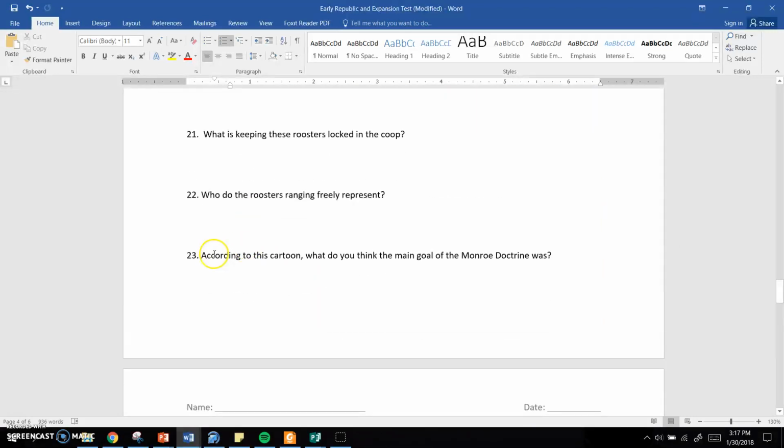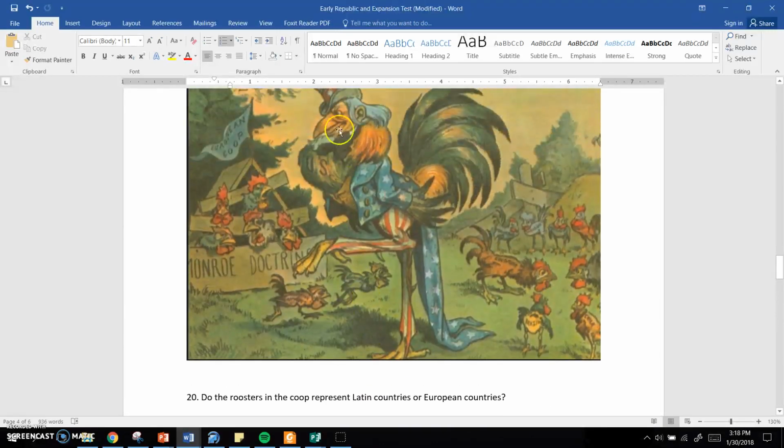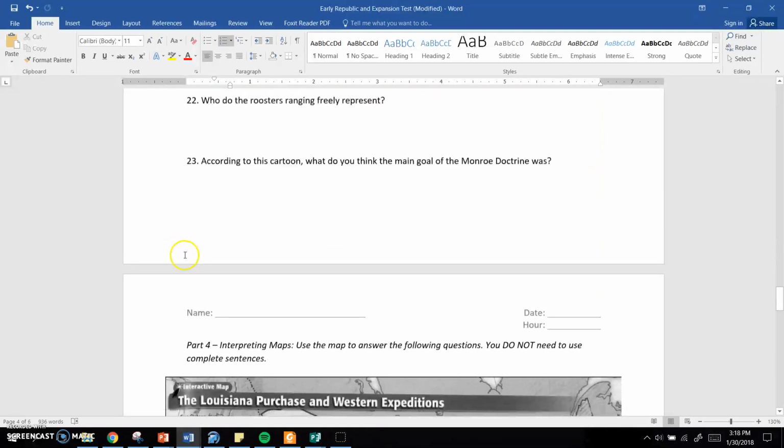And then number 23, according to this cartoon, what do you think the main goal of the Monroe Doctrine was? Think about what the Monroe Doctrine says and what this cartoon is telling us. We've got some roosters locked up. We've got others free and feeling safe. All right, what's going on in this thing? Talked about it in class.